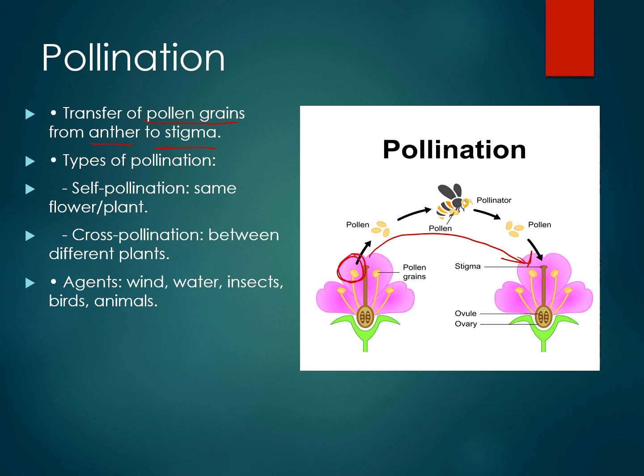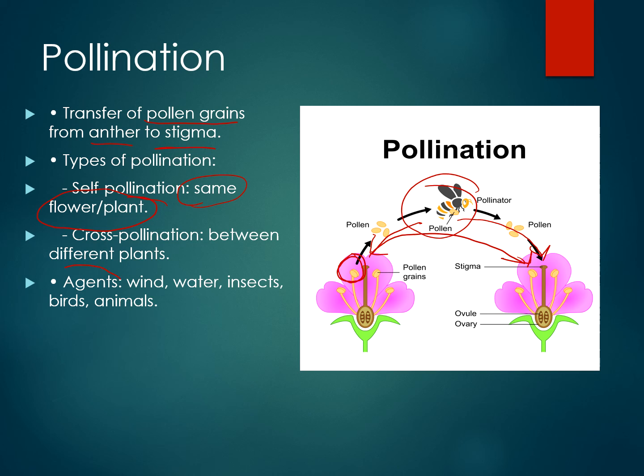And what is self? Self pollination happens only in a flower which is bisexual, having both male and female parts, as we have studied in the previous one. And this is what is happening. The insects come and sit on this, carrying the pollen with them, and they again sit on this. This is cross pollination by insects.